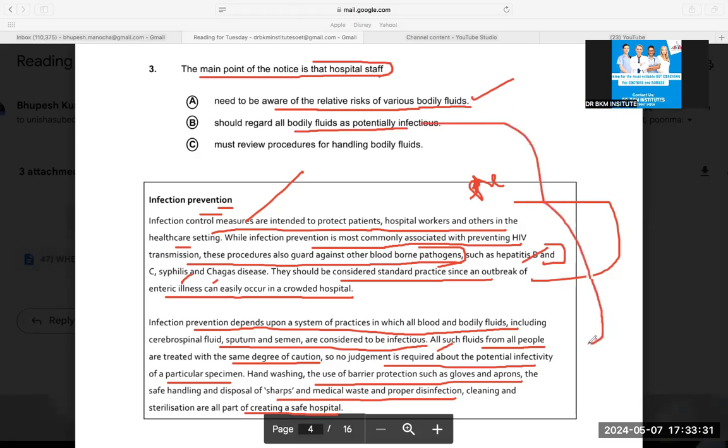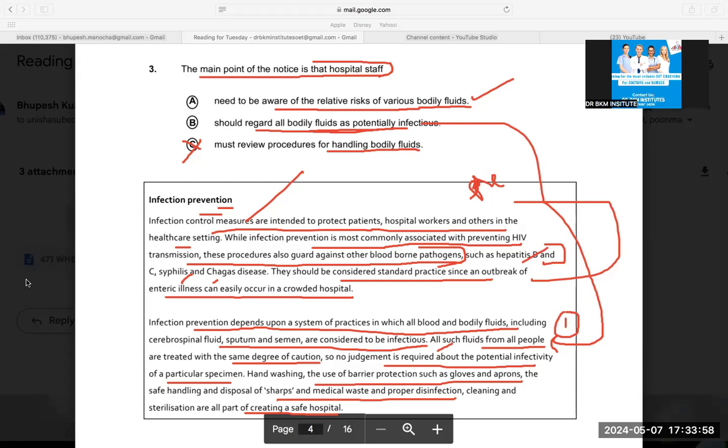Yes, this was given that all such fluids, but this was only one line. The main point of the topic was again to prevent infection. Must review procedures for handling bodily fluids. I don't think this one. I'm confused between A and B. So in the exam, if I would be too confused, I will do this question later on. But again, this can be the answer.